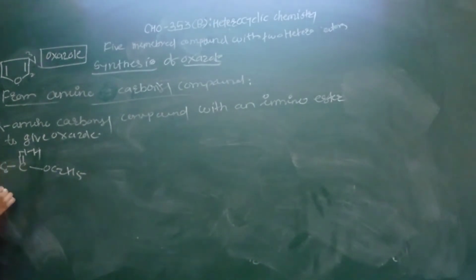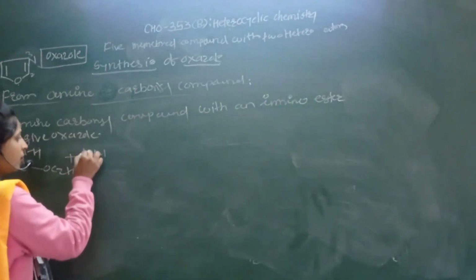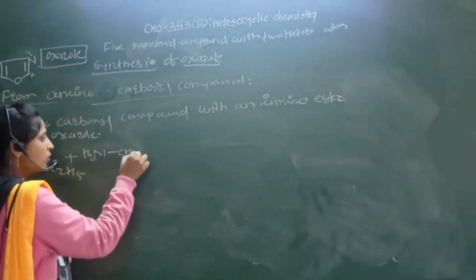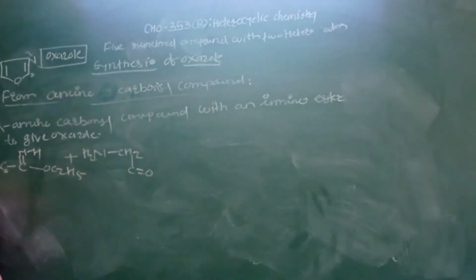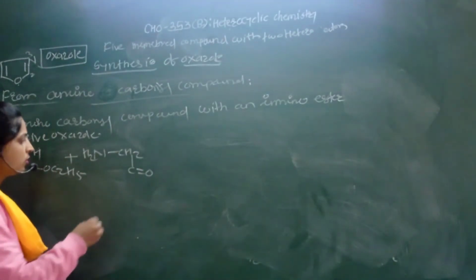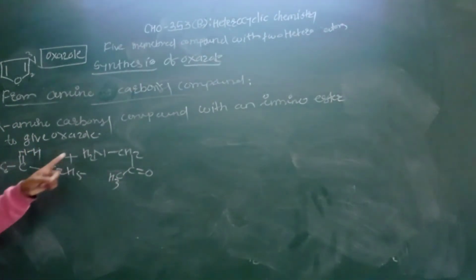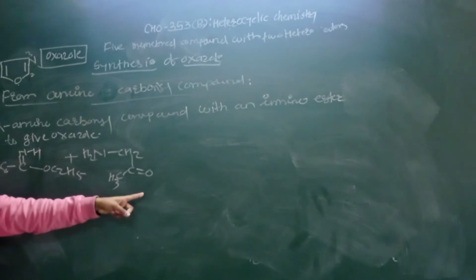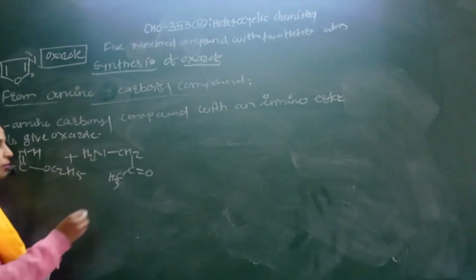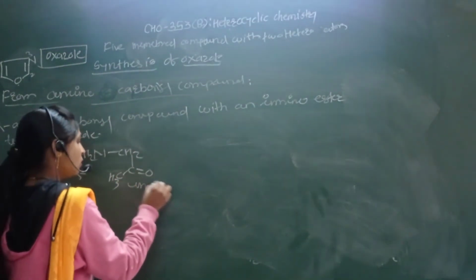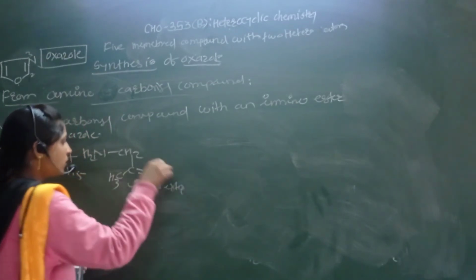This is the alpha amino carbonyl compound which reacts with the iminoester, that is NH2 CH2 C double bond O. Then ester means here CH3. So this is the iminoester, NH2 CH2 C double bond O CH3, that is an iminoester.